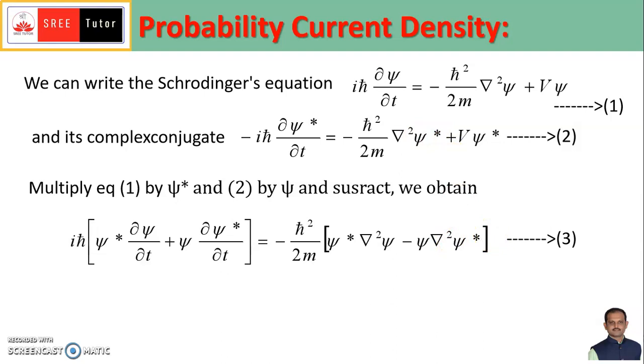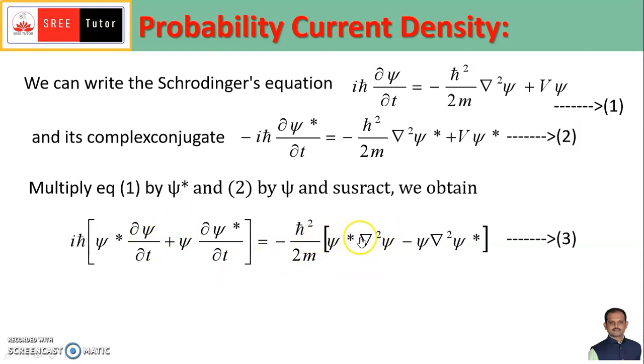This equation 3 can be rearranged. Here ħ is there and here ħ² is there, so one ħ cancels. Bringing the i to the other side, it goes to the denominator; bringing it to the numerator, it becomes minus i, and minus into minus gives plus, so we get iħ/2m times (ψ*∇²ψ − ψ∇²ψ*). The left term is the differential ∂/∂t of ψ*ψ, which is equal to this term.